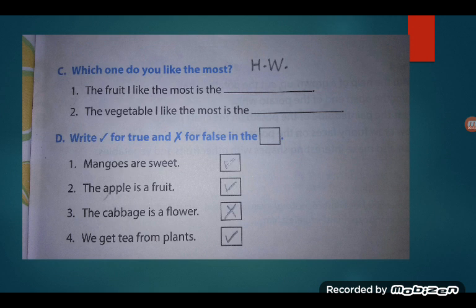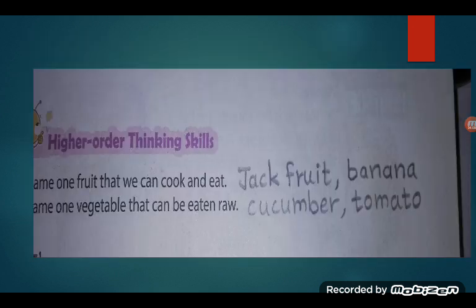Correct. Put a tick. The cabbage is a flower, which is a wrong sentence. Cabbage is not a flower, it is a vegetable. So write a cross. Correct? And last one, we get tea from plants. That is also correct. So in this way you have to put tick or cross. Now let us go to the lower question.